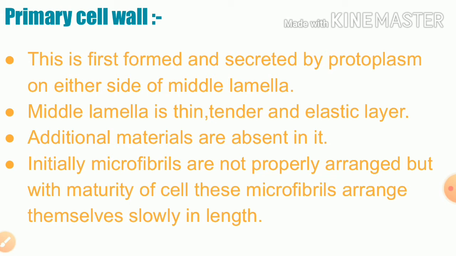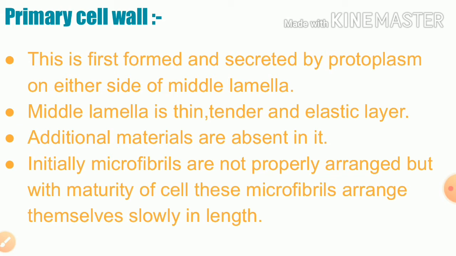The primary cell wall is not properly visible because the cell wall is young and the microfibrils are not arranged properly.